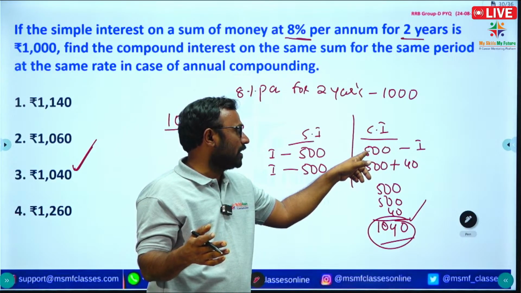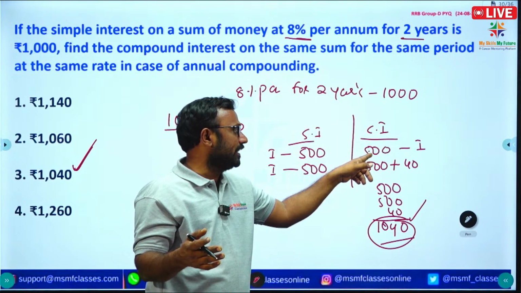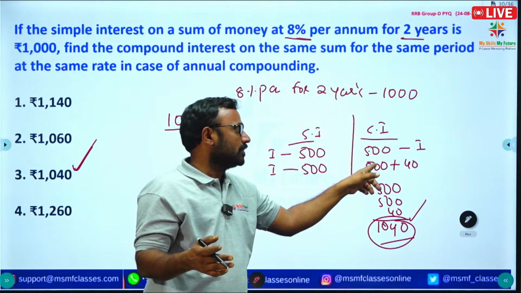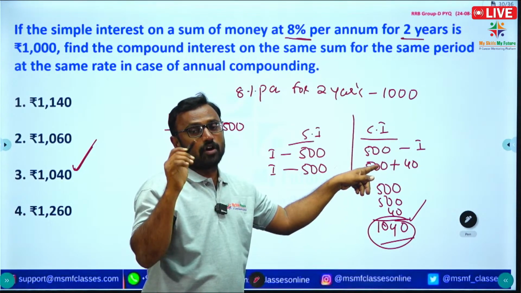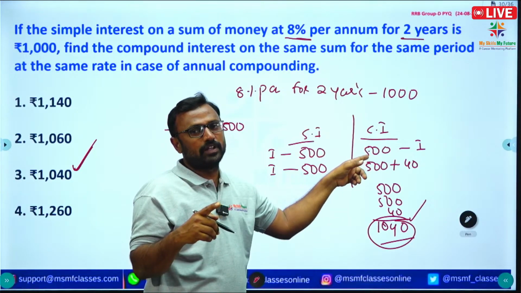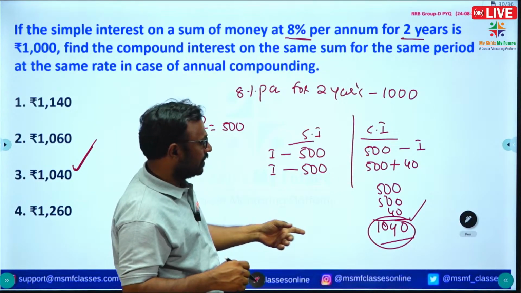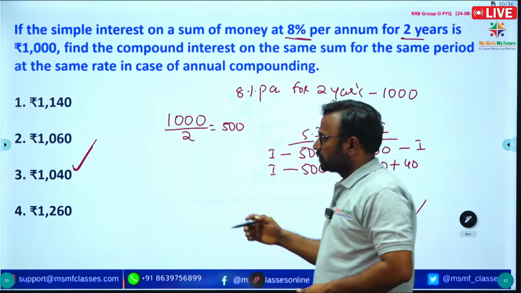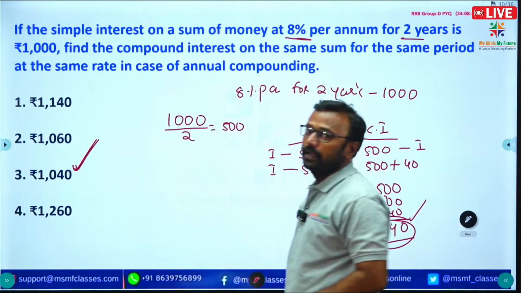So 8% of 500 is 40, and the interest is calculated on principal 500. So 500 plus 40 is the compound interest for the second year, and 500 is the compound interest for the first year. So 540 plus 500, we are getting 1040. No need to apply formulas. So 1040, option 3 is correct.